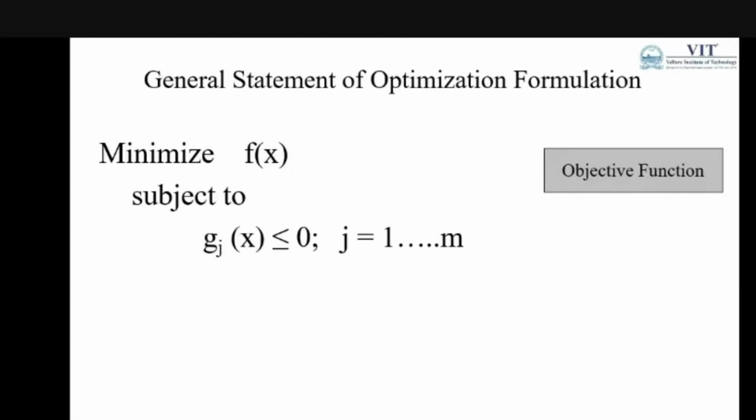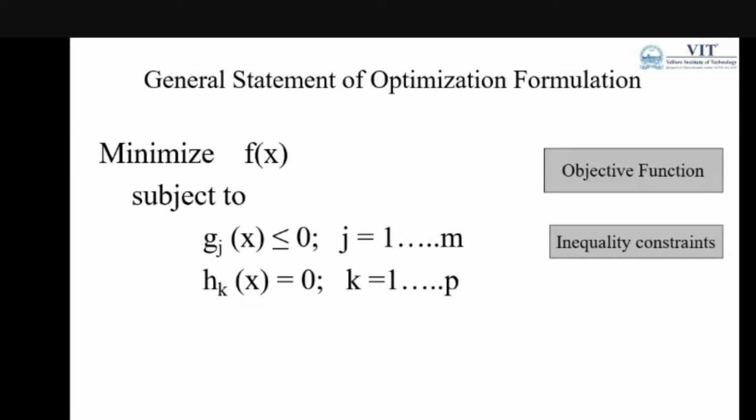The constraints are also combinations of the variables, but with some permissible or desired values. This may be considered as inequality constraints, and we can write the equality constraints as hk of x, where k is the number of equality constraints.